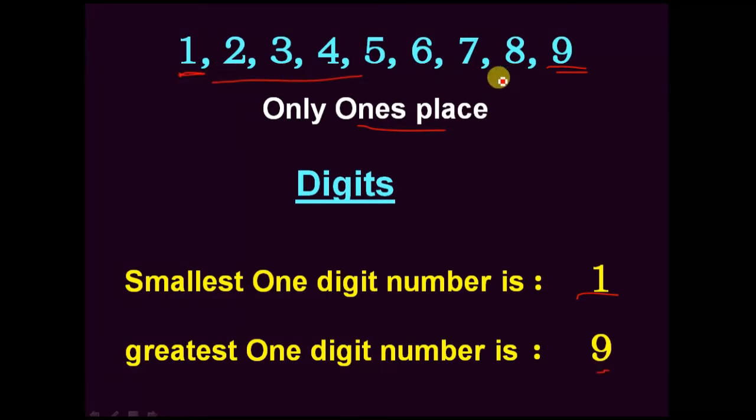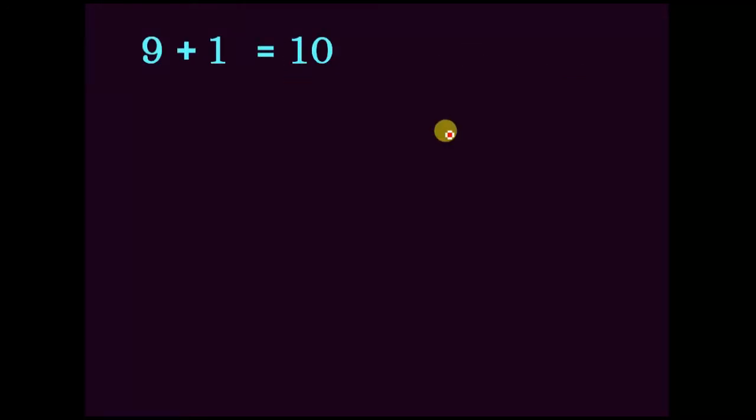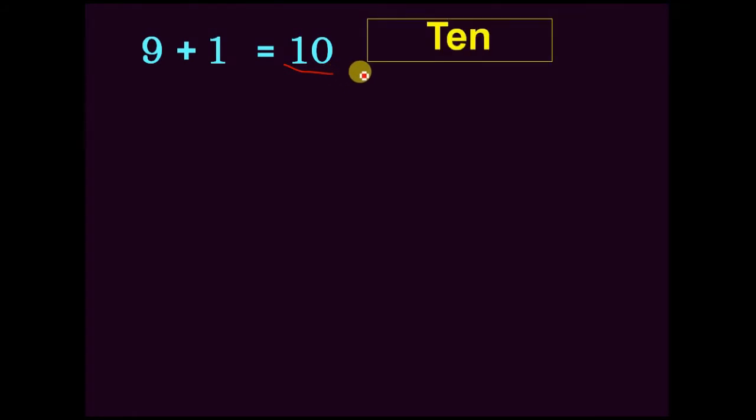These 1 to 9 are called digits. These have only one's place. Now, if we add 1 to this 9, then we will get one new number. Already we know that number: 9 plus 1 equals 10. We call this 10. We write it as 1 and 0.